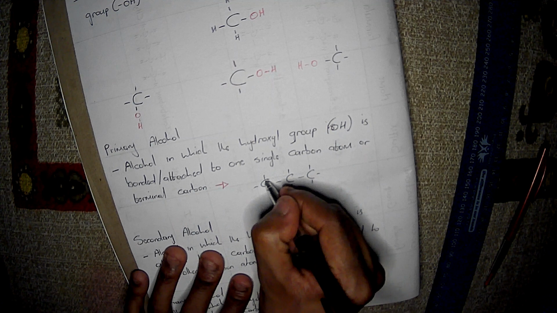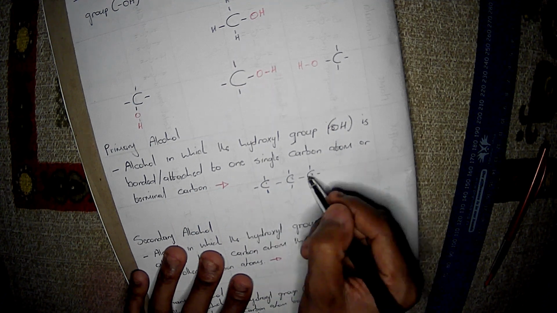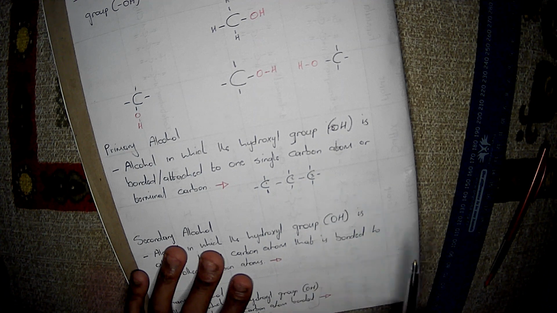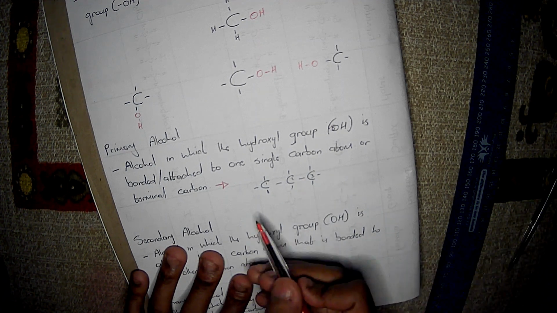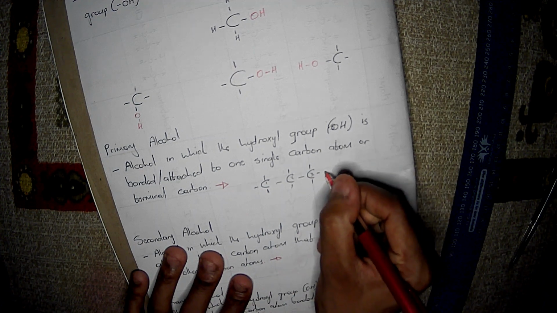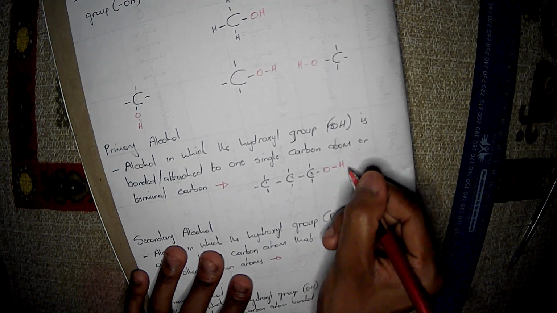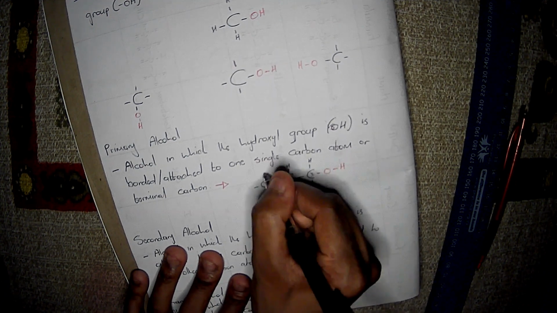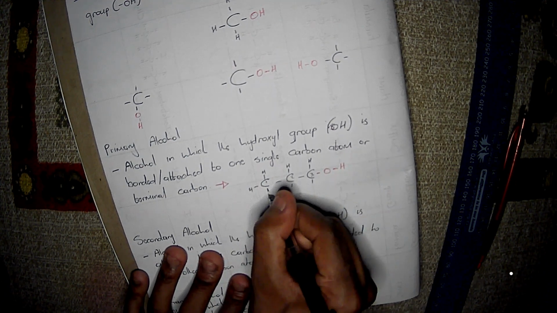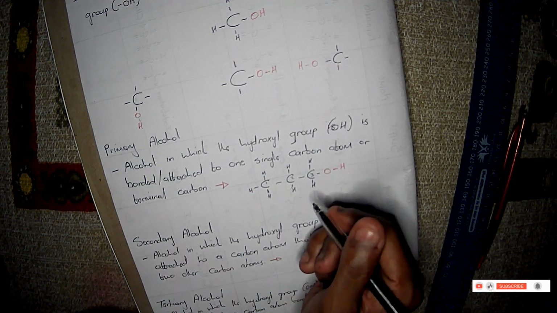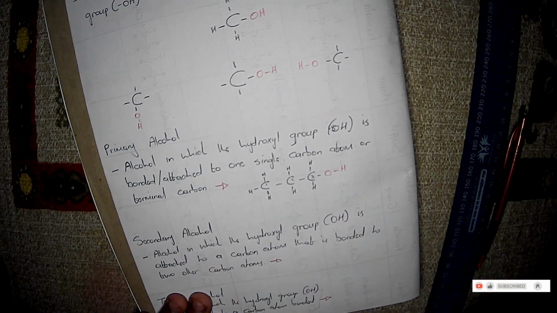A terminal carbon in this particular case is a carbon at the end, which is either the first one or the last one, right? So you can choose whether you attach it over here or here. I'm just going to choose here, so I'm going to follow this logic. And remember, you have to complete your structural formula and write those H's, because if you do not write them, you will forfeit your marks, all of them. They will not even give you half a mark.